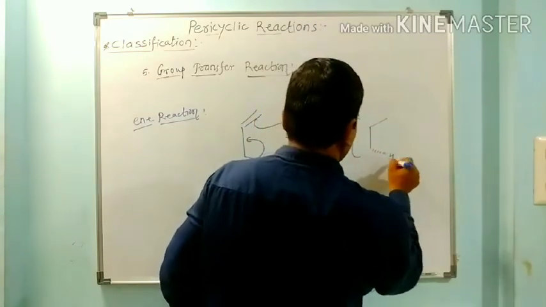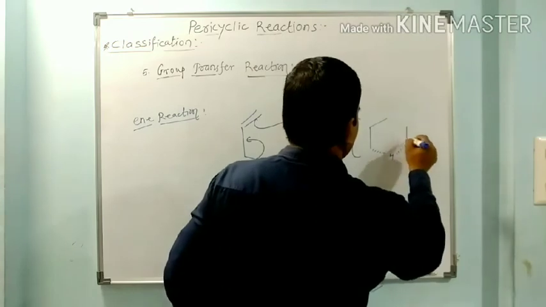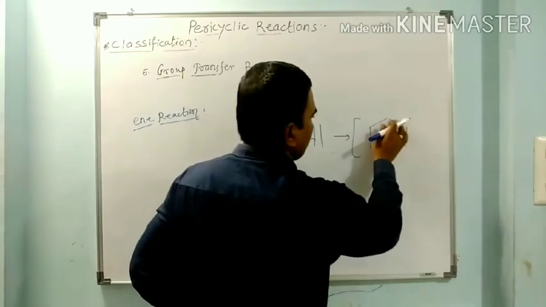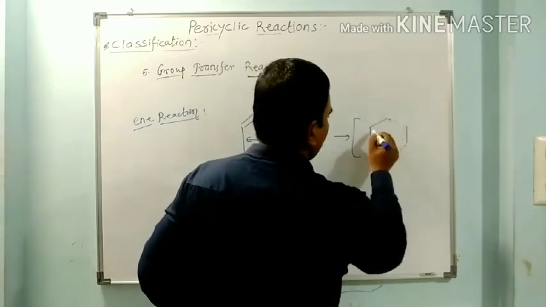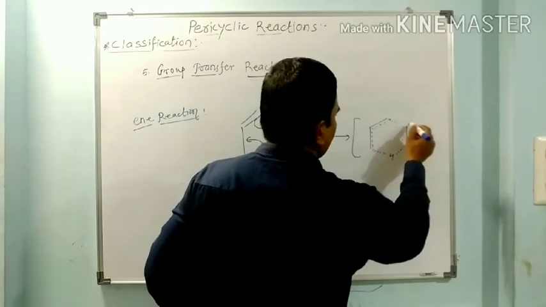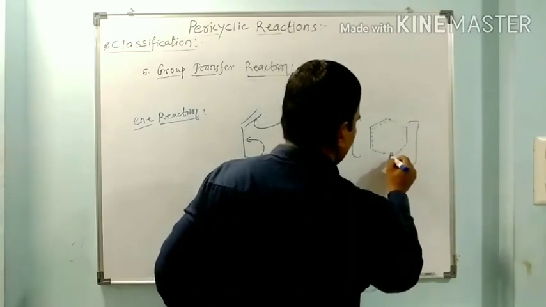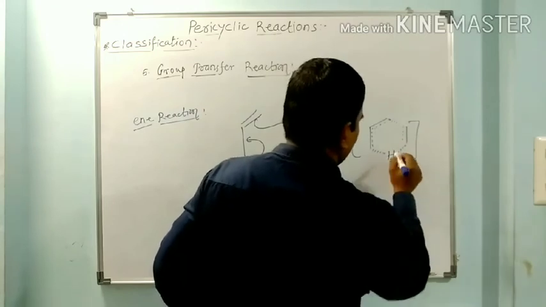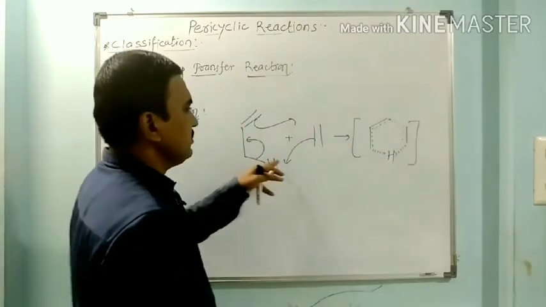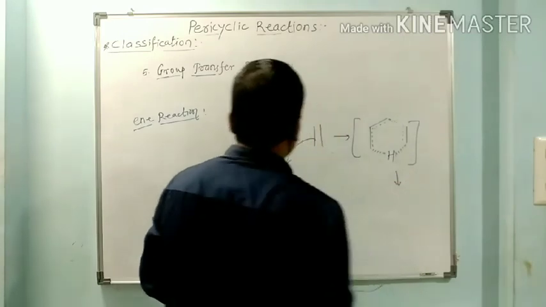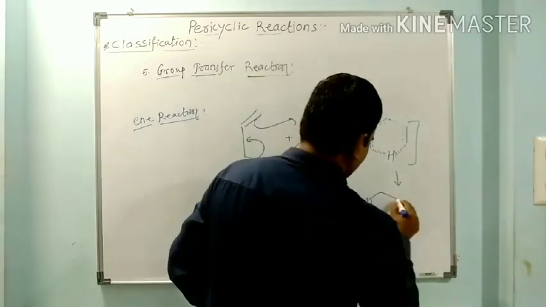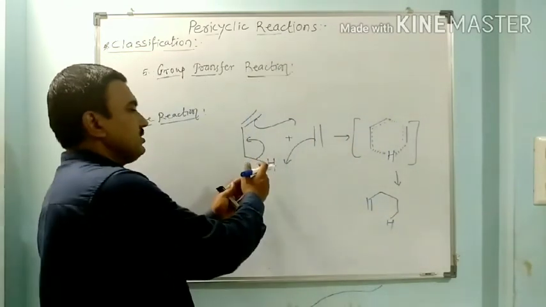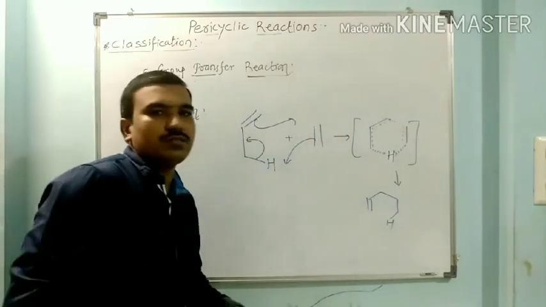This bond is cleaving, this bond forms here. So here there is a hydrogen, and this is converted to product. So this hydrogen from this position goes to the other position.